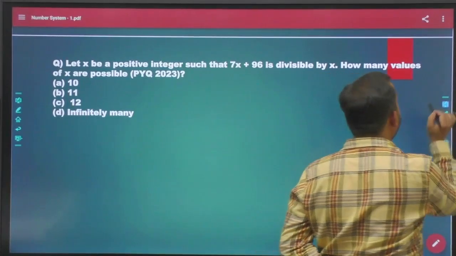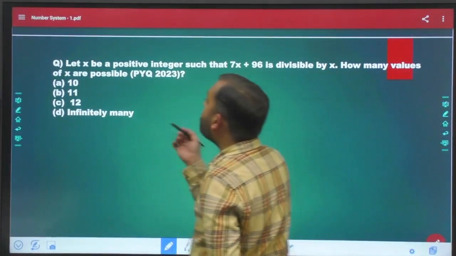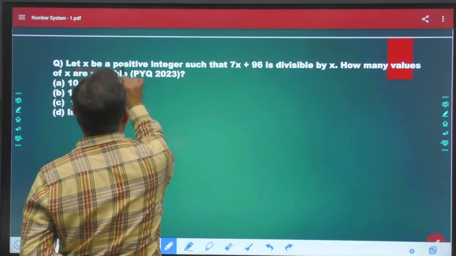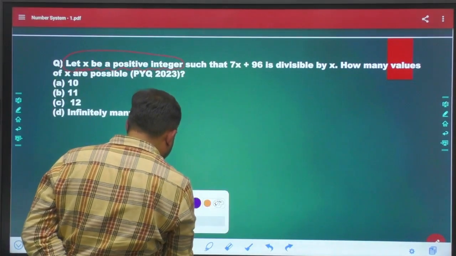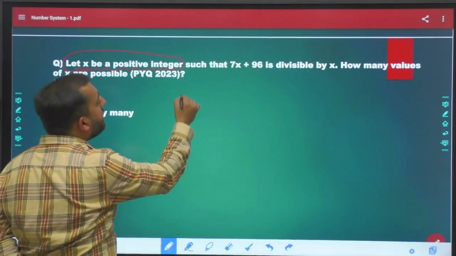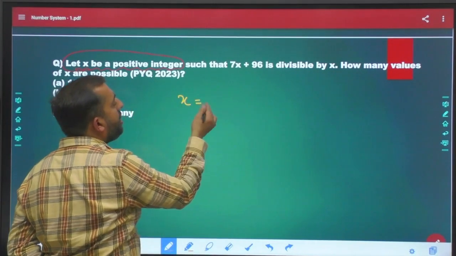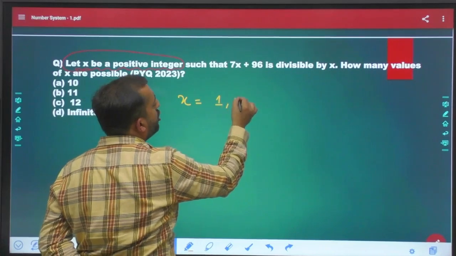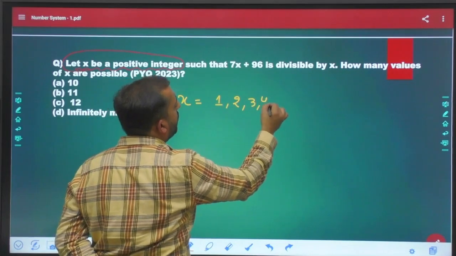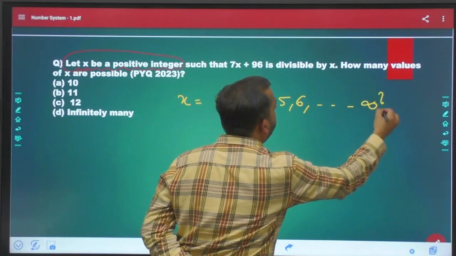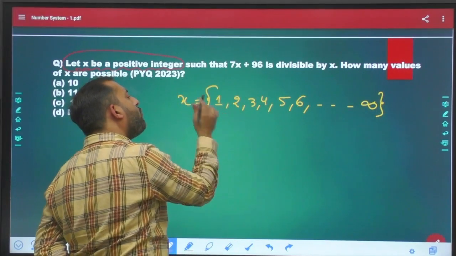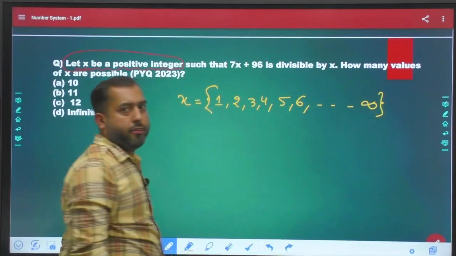What do we mean by it? x is a positive integer, meaning x can take any value such as 1, 2, 3, 4, 5, 6, and this goes on till infinity. x can take any one positive value out of it.